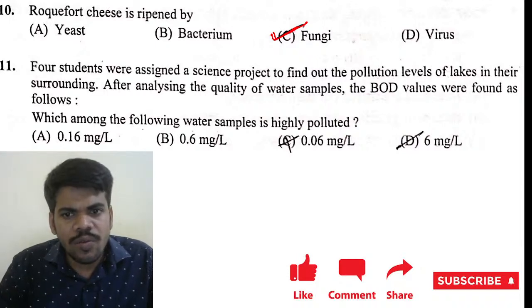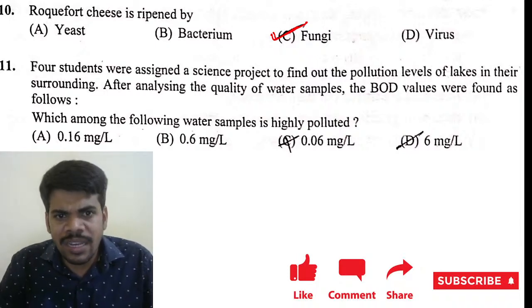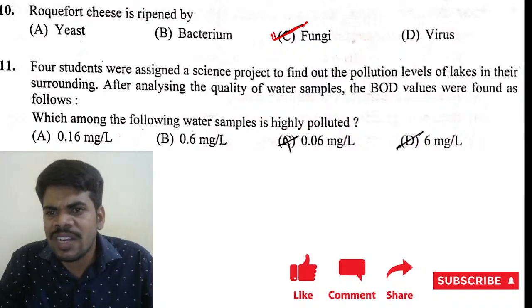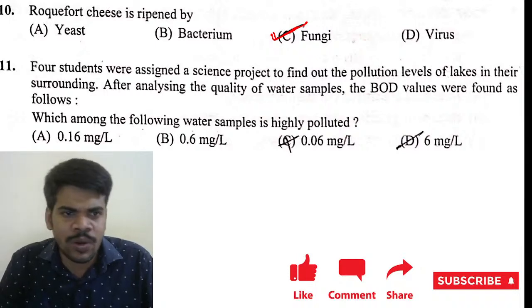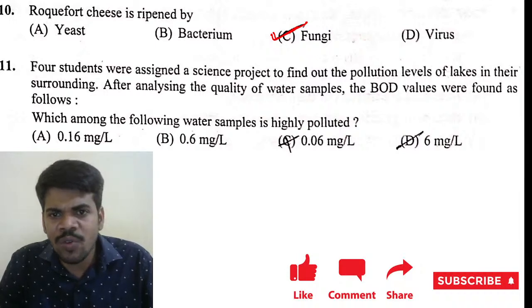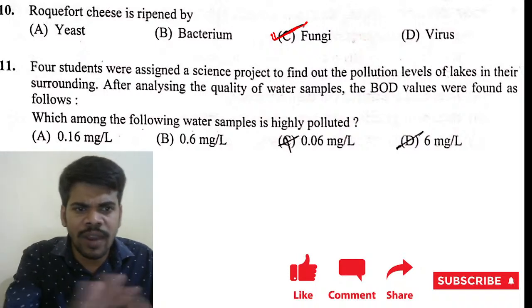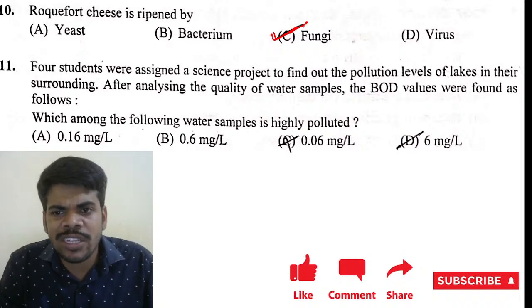Next, 4 students were assigned a science project to find out the pollution levels of lakes in their surroundings. After analyzing the quality of water samples, the BOD values were found as follows. BOD is biological oxygen demand.